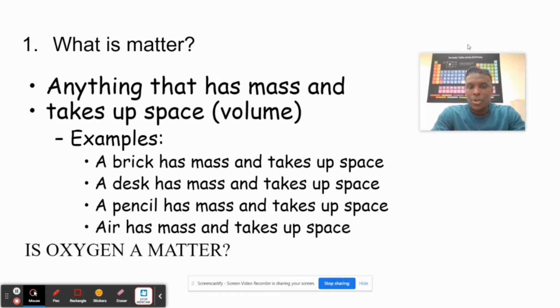Yes. So the question that I want to ask is, is oxygen a matter? Right? You can answer that question. And I would say pause it if you don't want me to tell you the answer yet. But here's the answer. Yes, oxygen is a matter. It has mass and it takes up space.